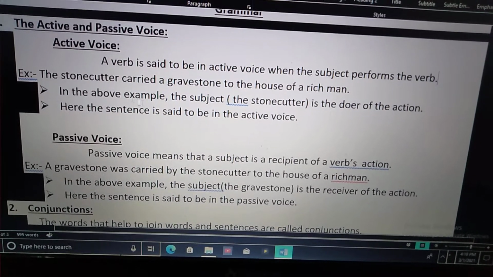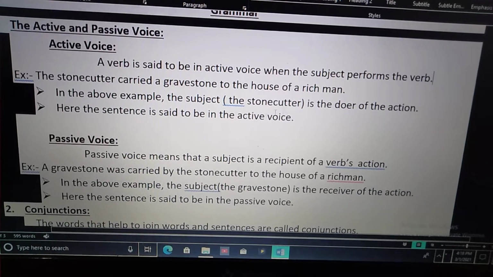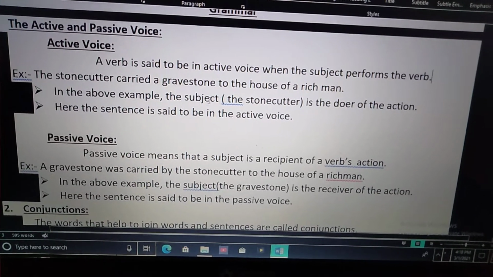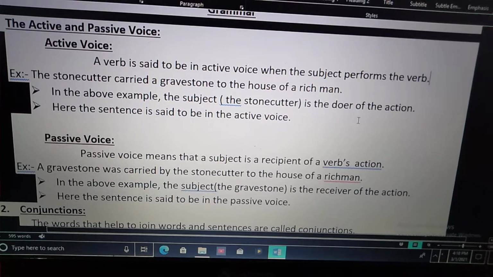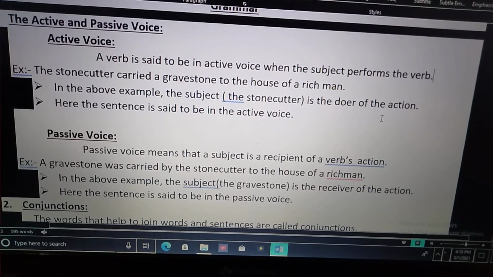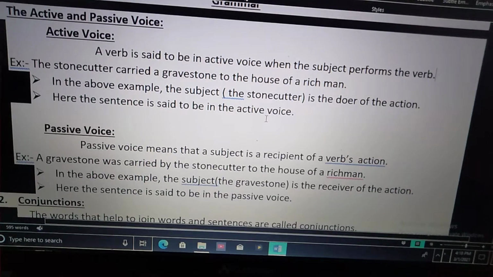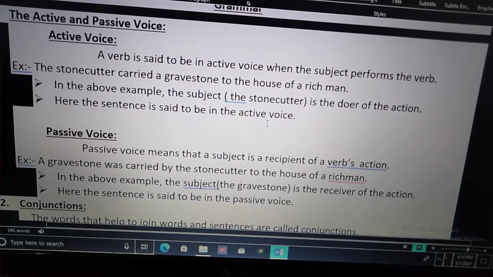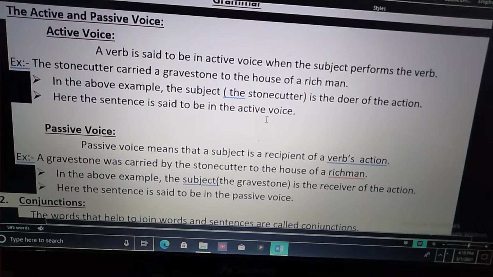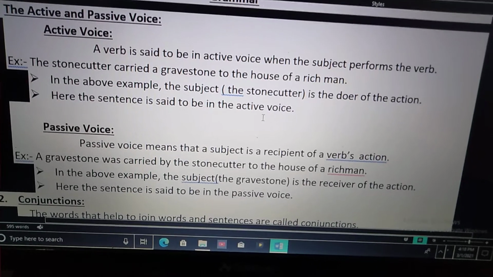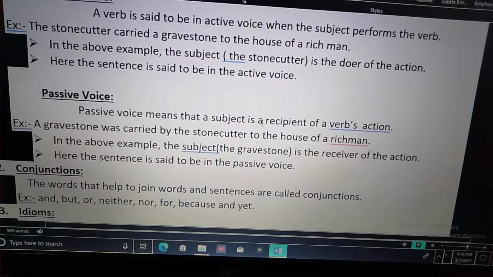In the above example, the stone cutter is the subject. The stone cutter is the doer of the action. Here the sentence is said to be in the active voice. Here the subject performs the verb. So this sentence is said to be in active voice.